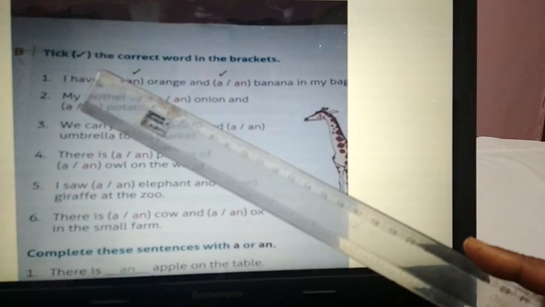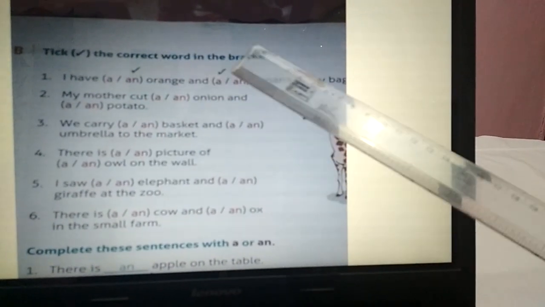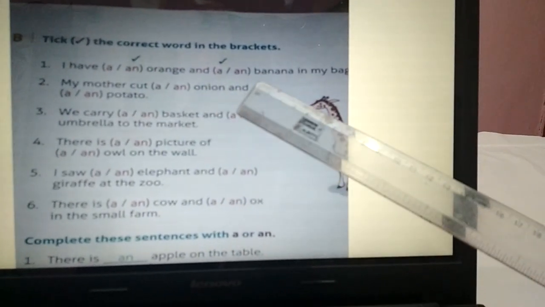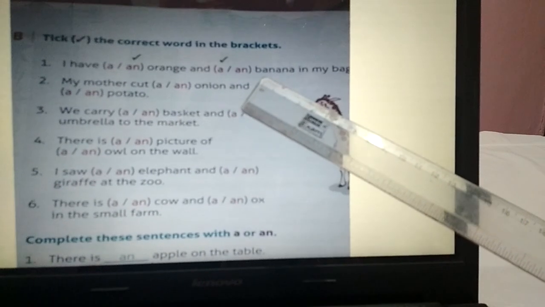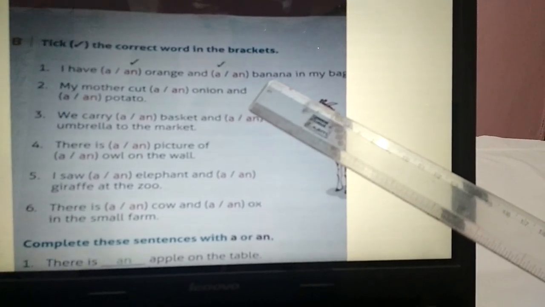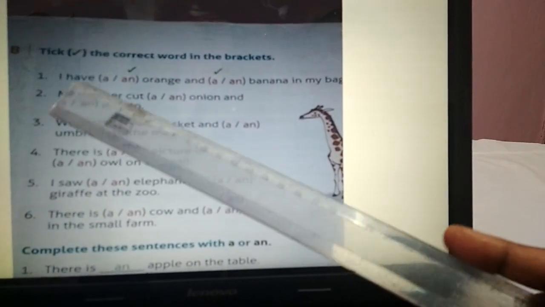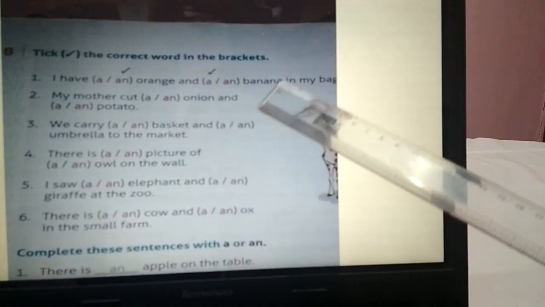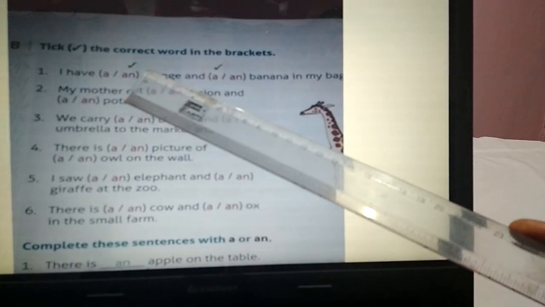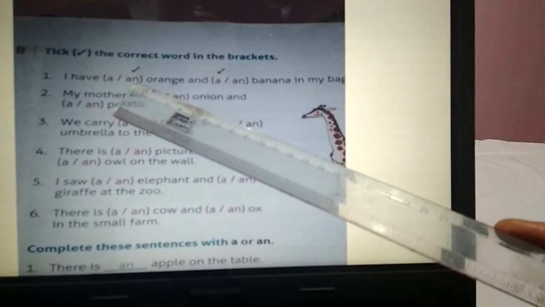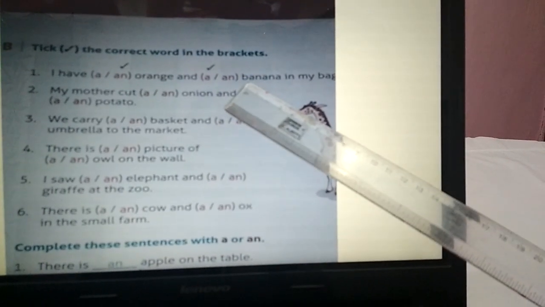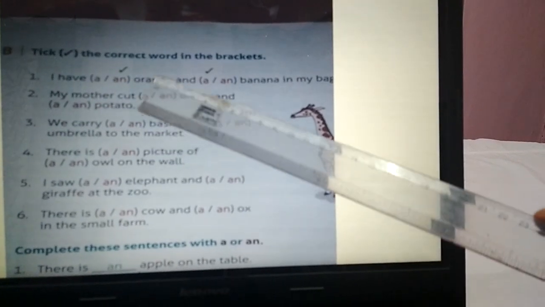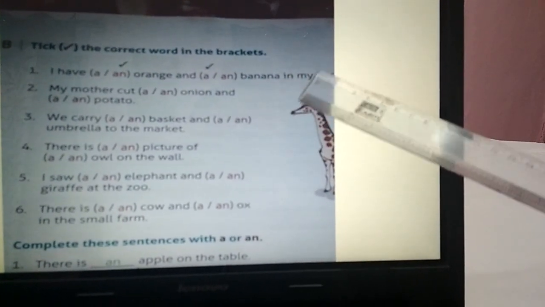We'll go to the next page and see number B. Tick the correct word in the bracket. Now a and an are given to us in the bracket, and we have to choose which one is the correct or appropriate word for the sentence. Number 1. I have a or an orange and a or an banana in my bag. Now orange starts with a vowel, so in front of O we have to put an. And banana is not a vowel, so we will put a. So I have an orange and a banana in my bag.